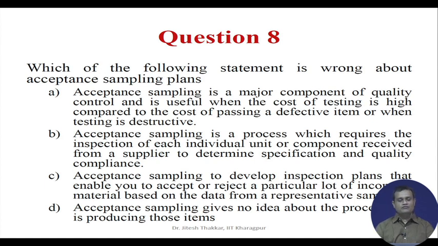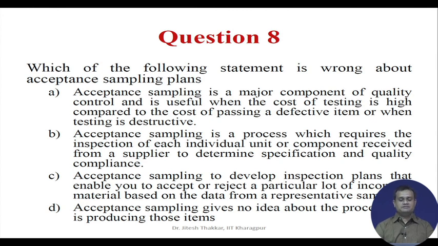Question 8, which of the following statements is wrong about acceptance sampling plans? You have total 4 options on the screen. A, acceptance sampling is a major component of quality control and useful when the cost of testing is high compared to the cost of passing a defective item or when testing is destructive.